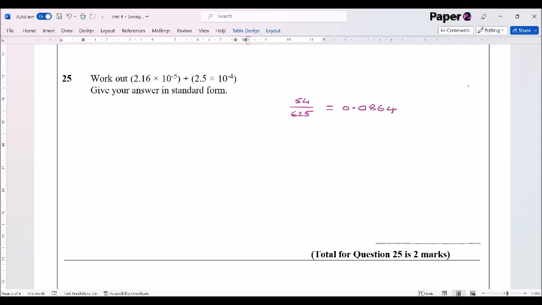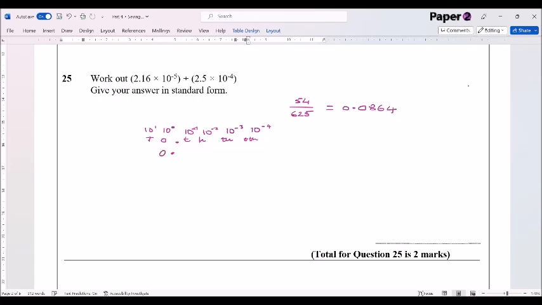Now, if we look at this and remember our place value columns, we've got the decimal point. We've obviously got the ones column, which is 10 to the power of 0. We've got the tens column, which is 10 to the power of 1. And if we're going on the right-hand side of the decimal point, that's tenths, which is 10 to the power of -1. The hundredths, which is the 10 to the power of -2 column. The thousandths, which is the 10 to the power of -3 column. And we can keep going, and we've got the 10,000ths column, which is 10 to the power of -4. I don't think we're going to need any more than that.